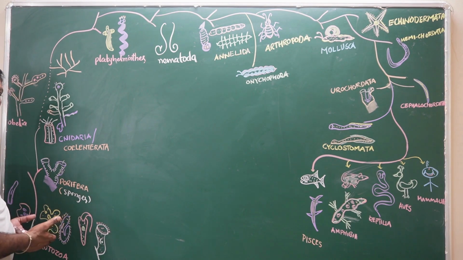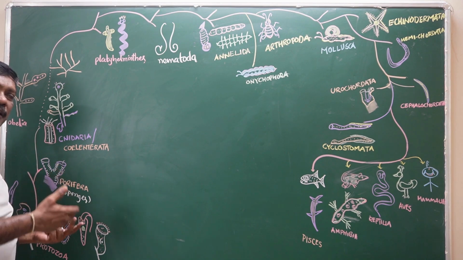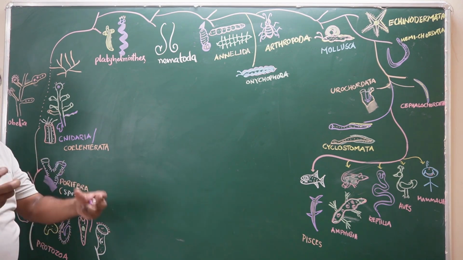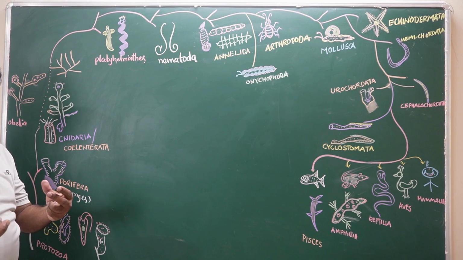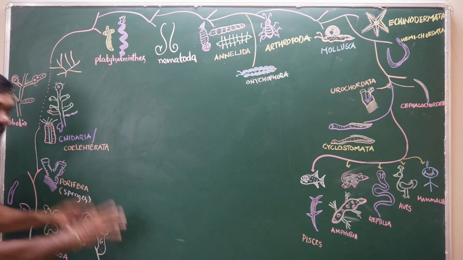How does the amoeba take in food material? How does it circulate? How does it excrete the material? How does it regulate the osmotic balance? How does it achieve homeostasis? So now our discussion is starting with the protozoa, because the animal study starts here. The study of zoology or animal phyla starts with the protozoa, because these are the first animals. Proto means first, zoa means animals. In this protozoa, we have to remember amoeba, paramecium, euglena and vorticella.